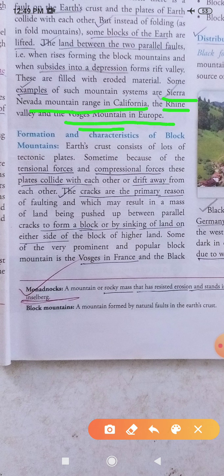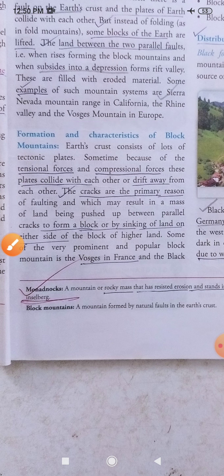The Vosges mountain and the Sierra Nevada mountain are both mountains, but the Rhine Valley is a depressed area in between two highlands. Here it is mountain, here it is mountain, but in this area it is depressed down, and this type of thing is called a valley. So the rift valley and the block mountains are formed because of the faulting and cracking of the earth crust. I hope you are understanding.